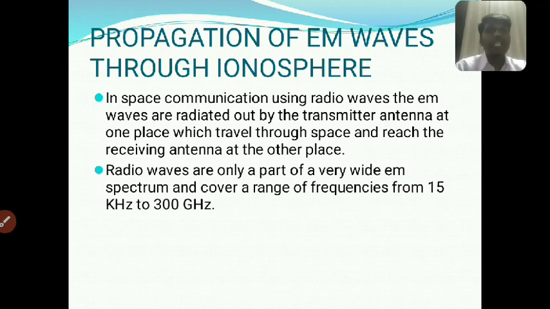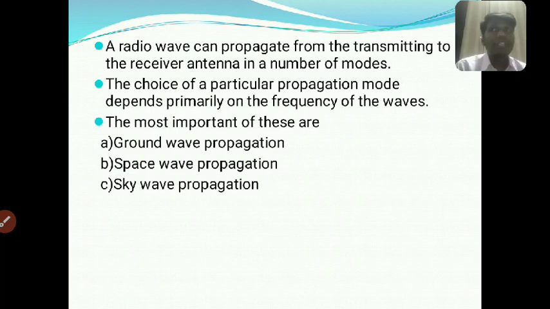Radio waves can propagate from the transmitting to the receiving antenna in a number of modes. The choice of the particular propagation mode depends primarily on the frequency of the waves. The most important of these are ground wave propagation, space wave propagation, and sky wave propagation. These are mainly used for the propagation of electromagnetic waves through the ionosphere.